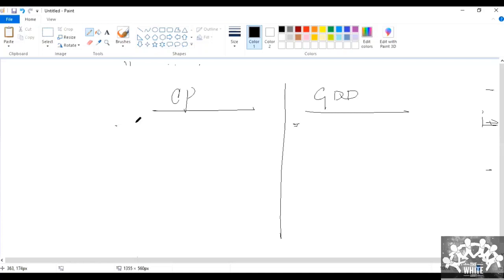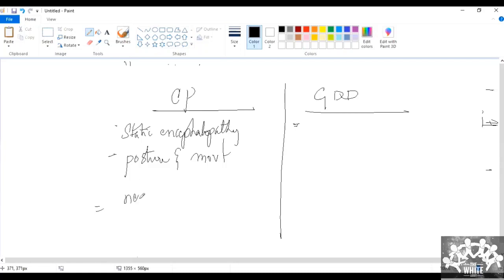A static motor deficit. Static encephalopathy. It's a disorder of the motor pathway. Okay, it's a disorder of posture and movement, which is caused by any perinatal, prenatal or postnatal neurological insult in a developing brain.